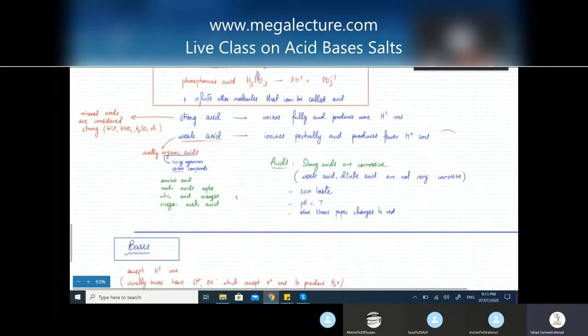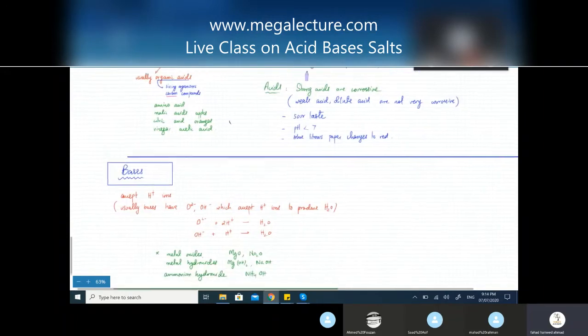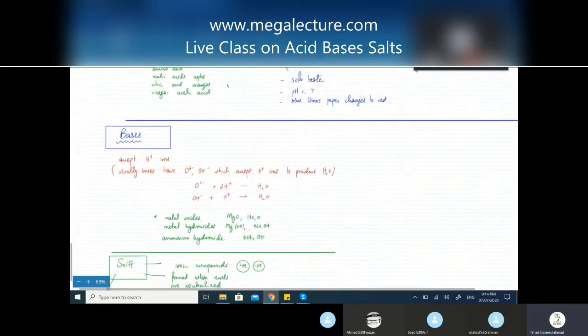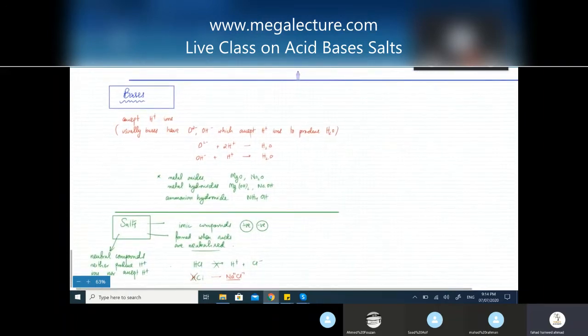So acids की briefly we did the formulas and we did some properties as well, that they have sour taste and litmus paper का effect, etc. We did that. Then we talked about bases. Bases में था कि you had compounds that accept H plus one ions. और remember कि importance क्या थी कि water was important. Water के अंदर there are two ions, H plus one and OH ions. So water is important because it's a solvent everywhere, wherever you go on planet Earth.